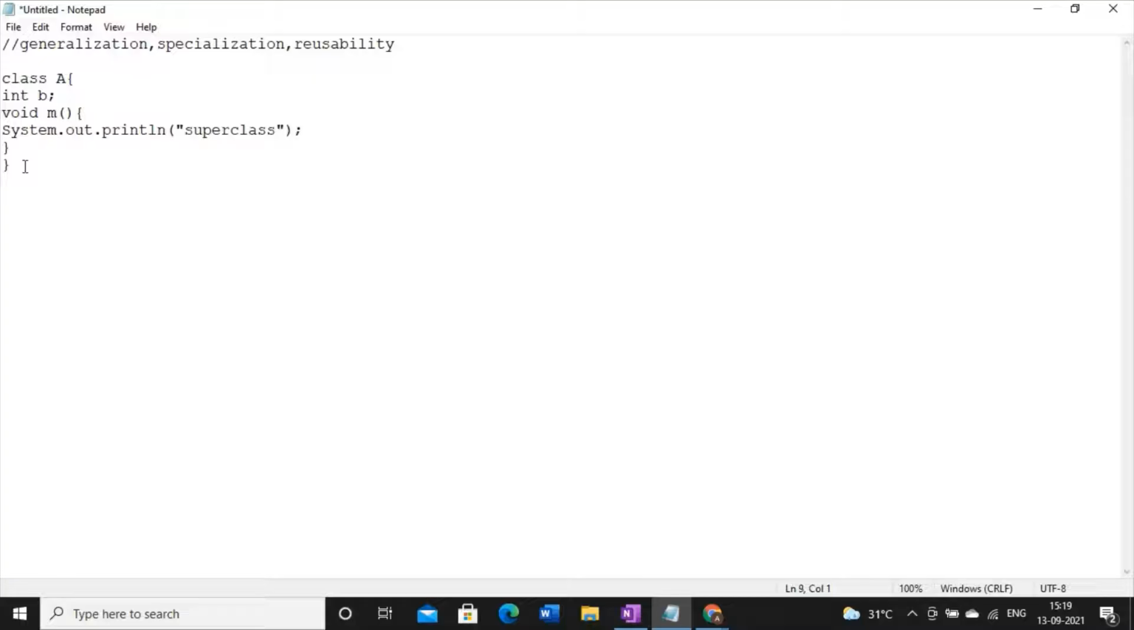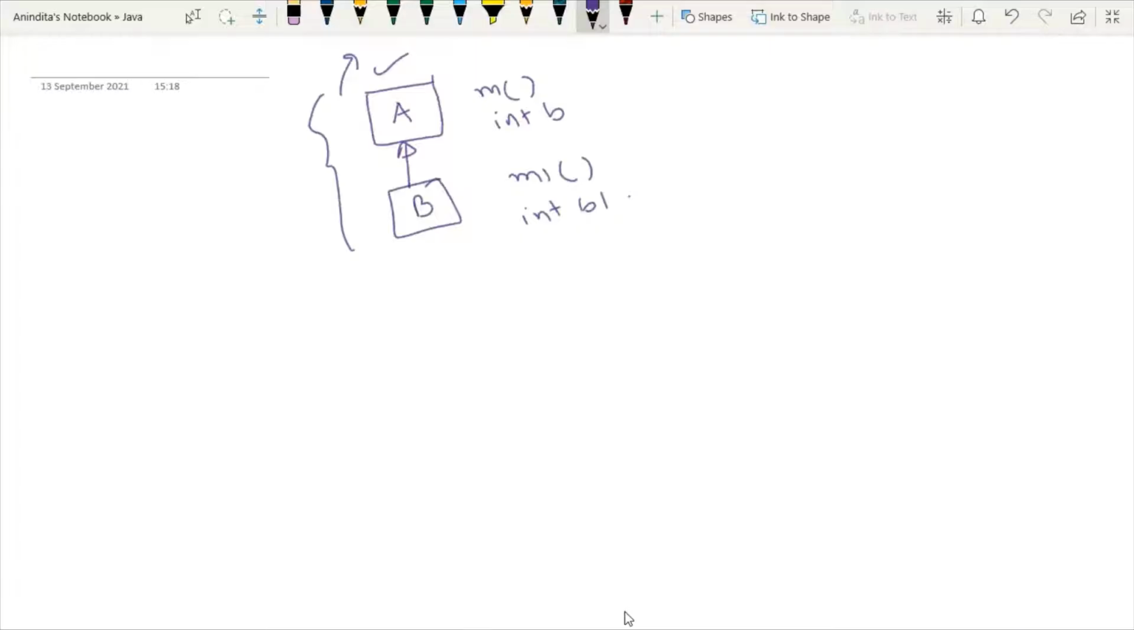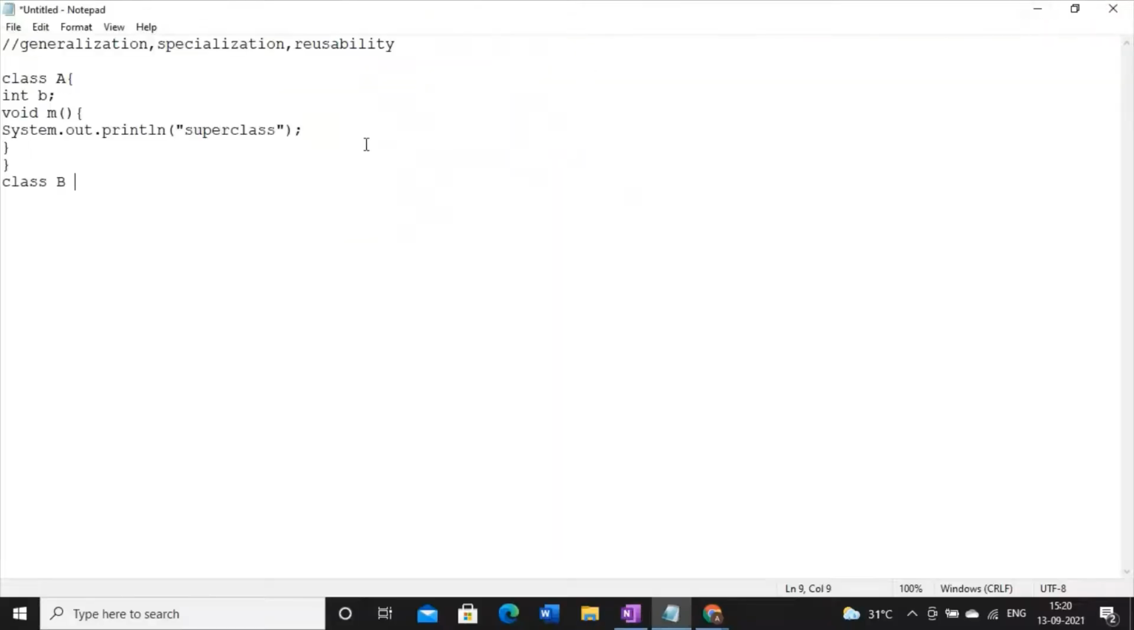Now we have to define the subclass. So it's a new class, class B. Now see the diagram. The class B is connected. This is the connection with class A. This connection is represented by the extends keyword. So now I will write class B extends class A. Since class A is already defined, I'm just writing the name of the class only.